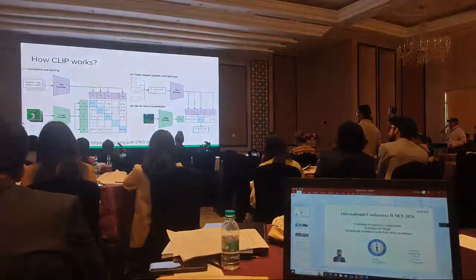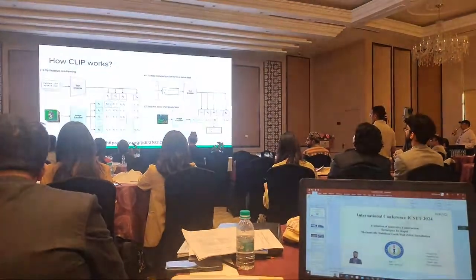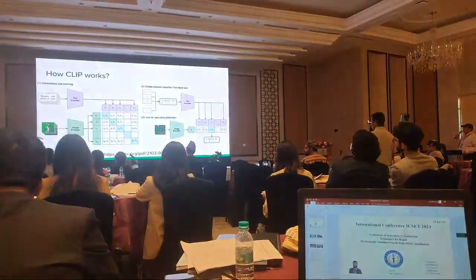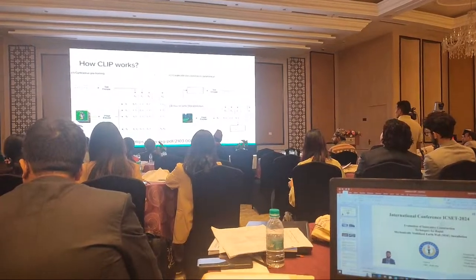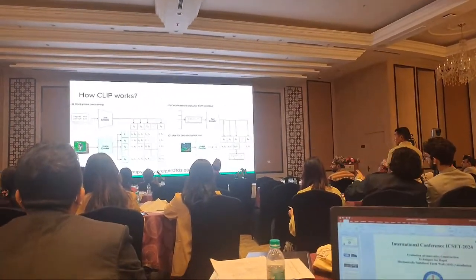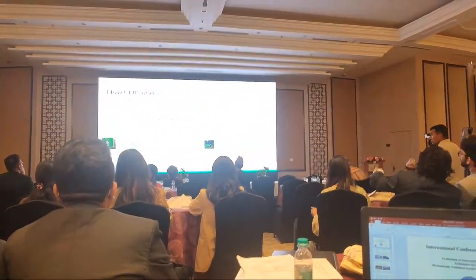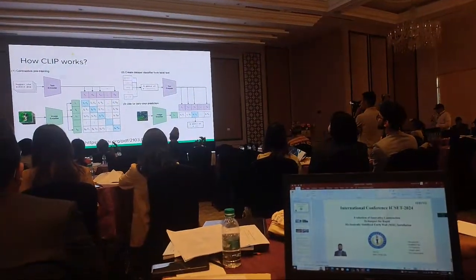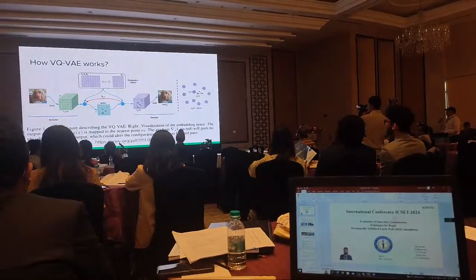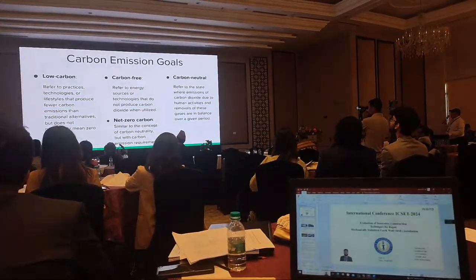So, without going into more detail about CLIP, you can see that if you type some text, it will be used to generate the images, and this CLIP is used in DALL-E 2. So we are not going into detail about this particular topic.